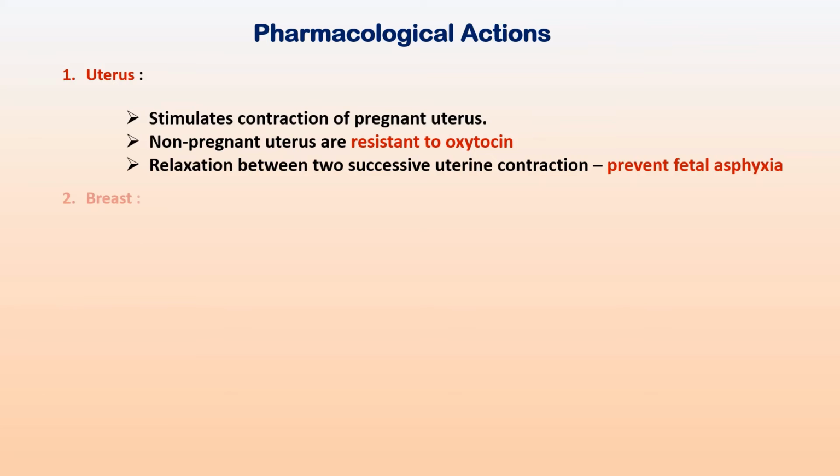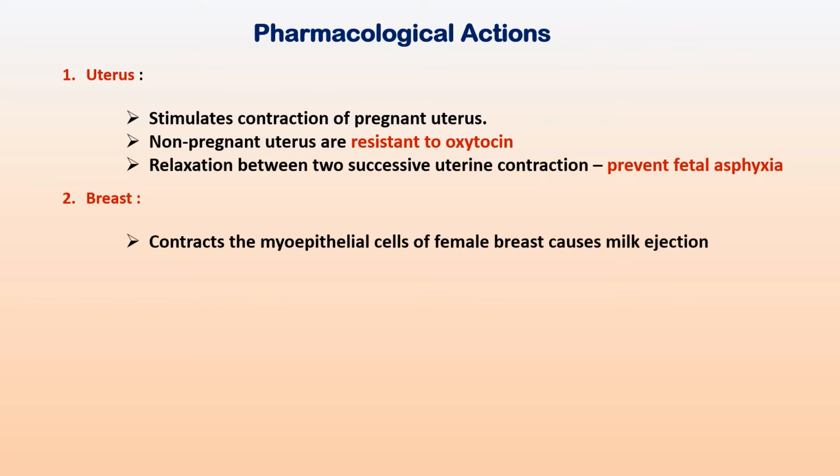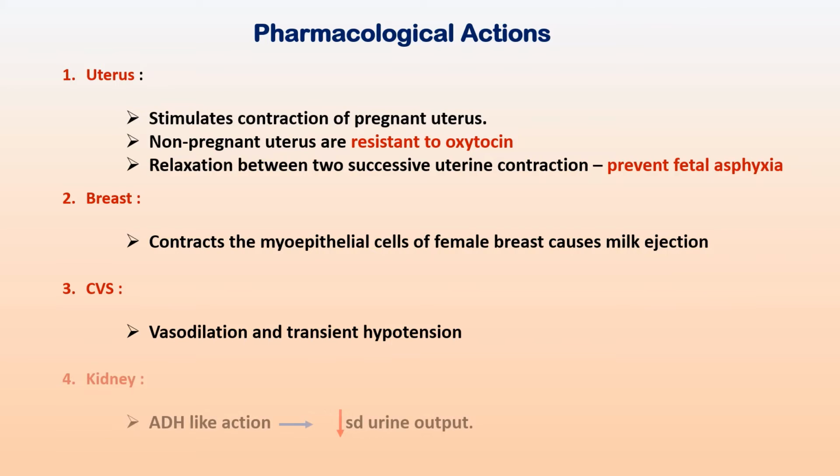In the breast, oxytocin contracts the myoepithelial cells of the female breast and causes milk ejection. Again, vasodilation and transient hypoxia are seen with higher doses of oxytocin, which will cause reflex tachycardia and flushing. In the kidney, higher doses of oxytocin will show ADH-like action and cause decreased urine output that may lead to sodium and water retention.